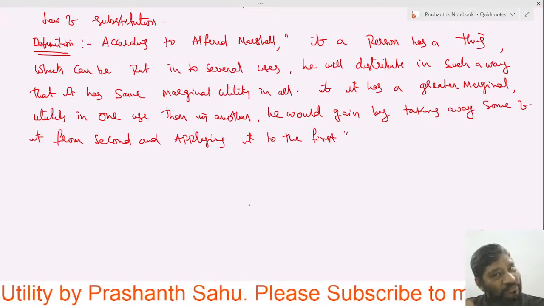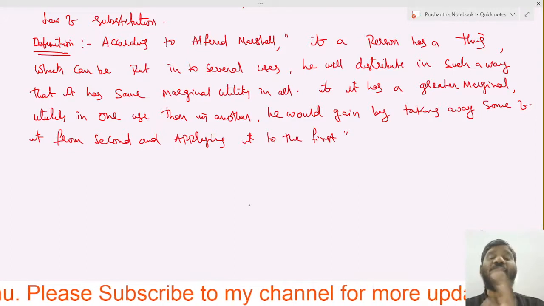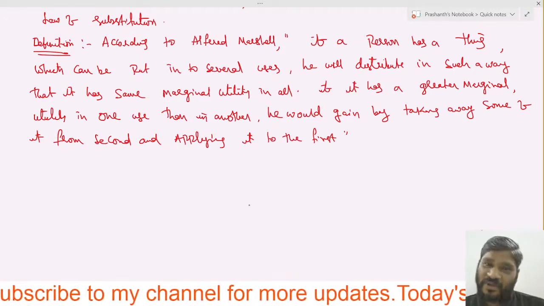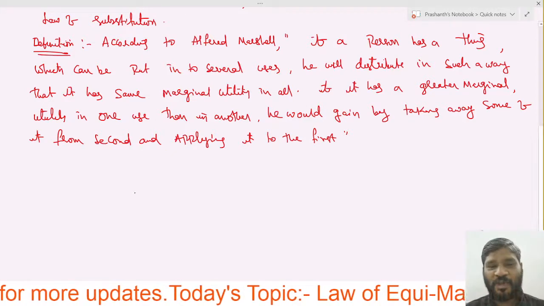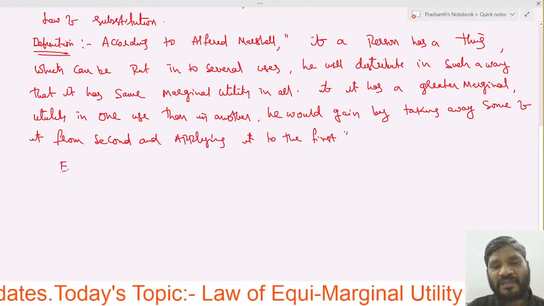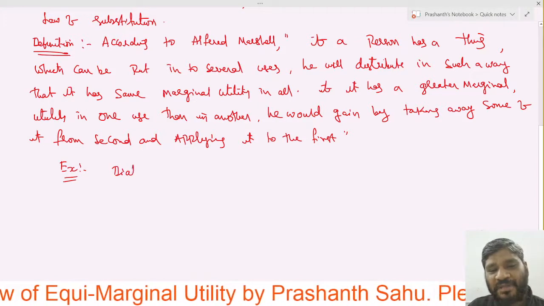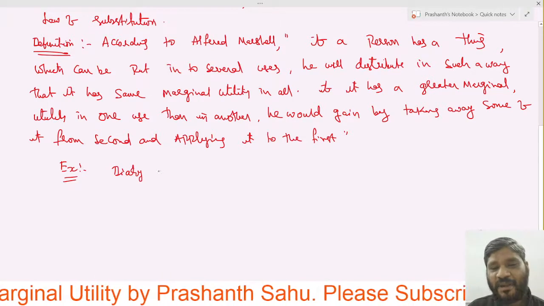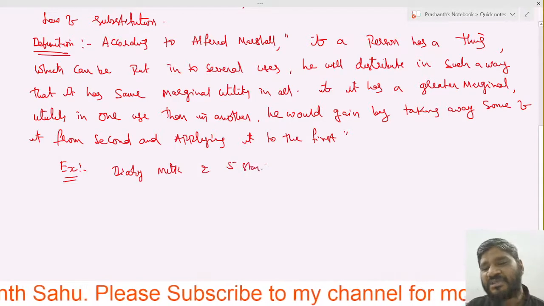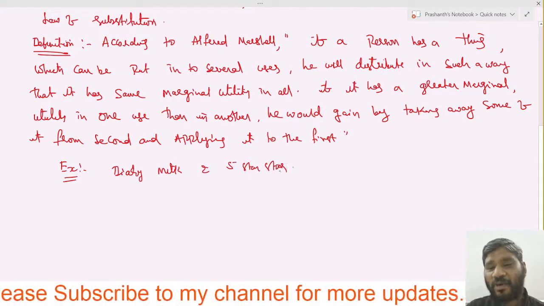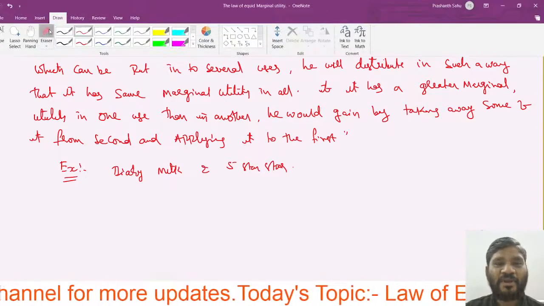Then he will reduce the second, and whatever money remains, he will use to purchase the first good. He will apply it to the first. For example, for your better understanding, say I want to eat chocolate. Here dairy milk is there, as well as 5-star chocolate.